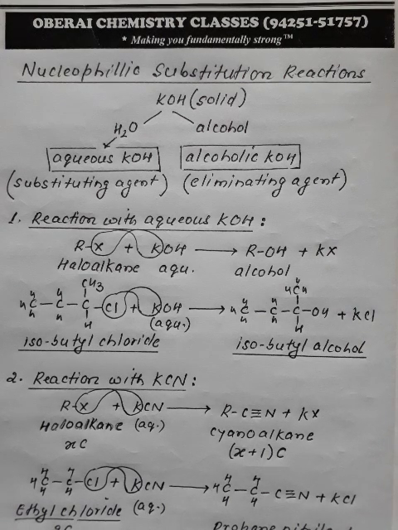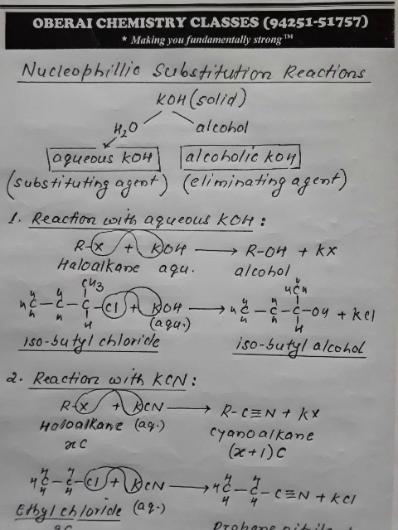If haloalkane is primary, then it will follow SN2. And when haloalkane is tertiary, then it will follow SN1. So the choice of the mechanism depends upon the nature of haloalkane and not on the reagent utilized.